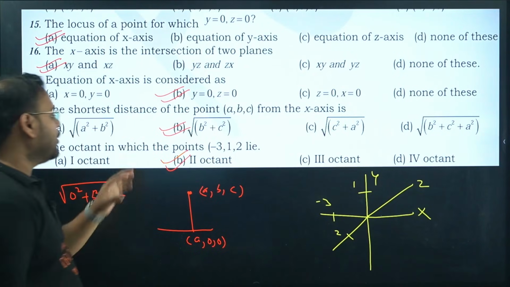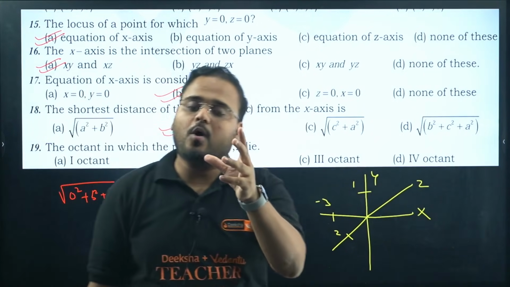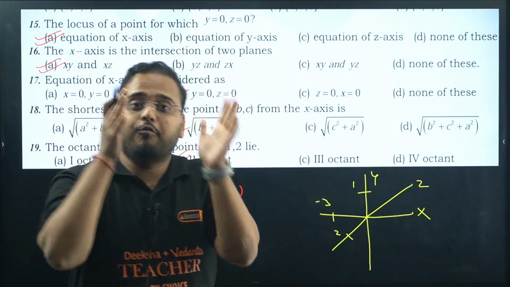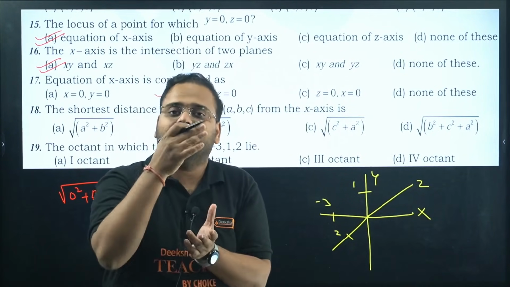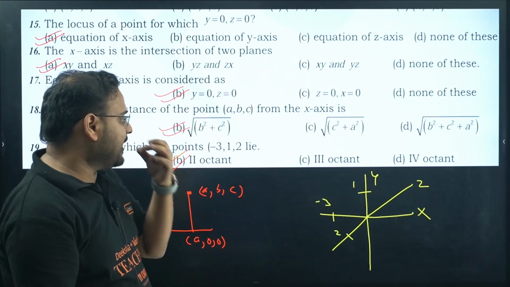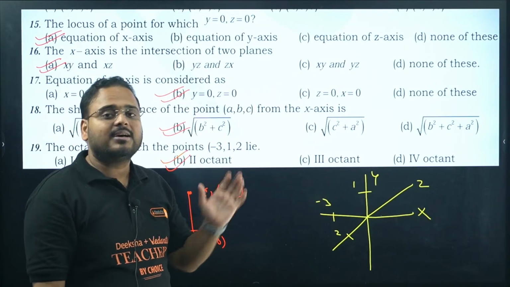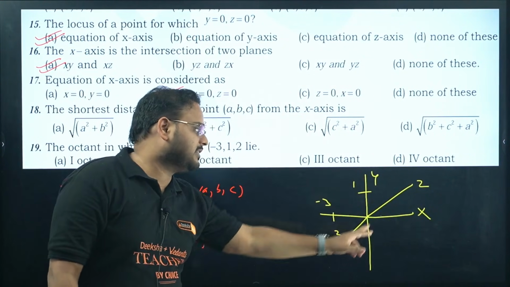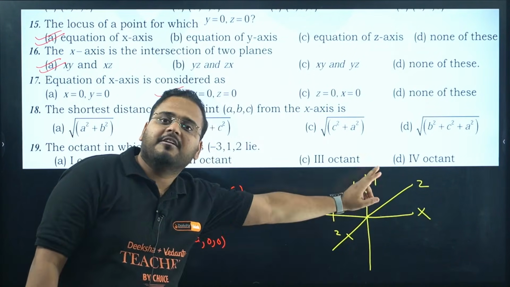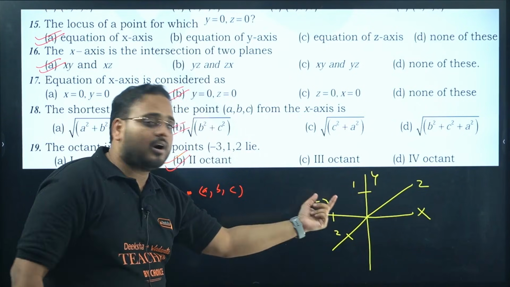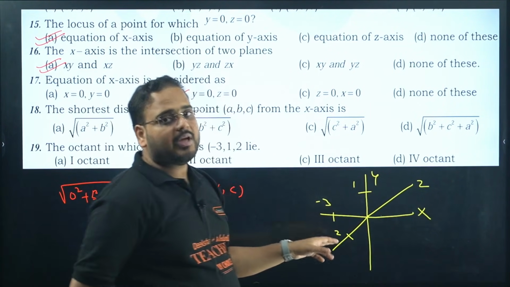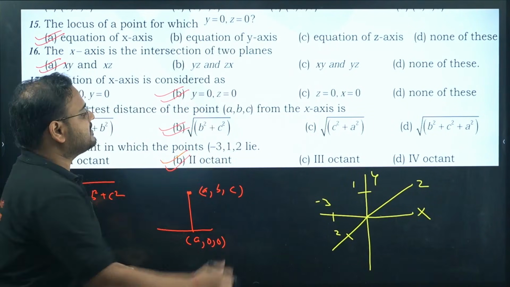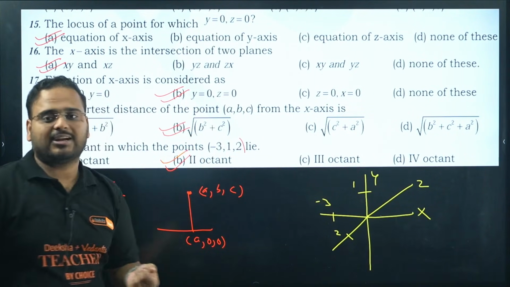Clear, right? Octant, how many are there? Same as the quadrant, but you'll have to stack 8 bricks to the quadrant. You'll get 4 in front, 4 in back. So you'll get a total of 8 octants. Second will be starting from this, anti-clockwise. First, second, third, fourth. Same. 5, 6, 7, 8. You check the values of the coordinates. X negative, y positive, z positive. So you get x negative, y positive, z positive. You get it as the second octant.